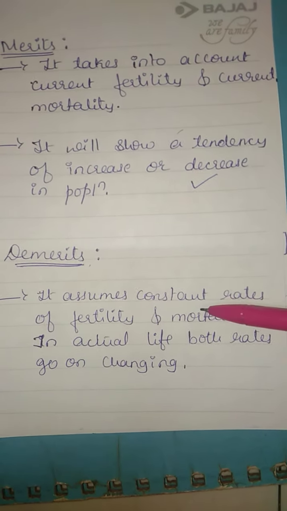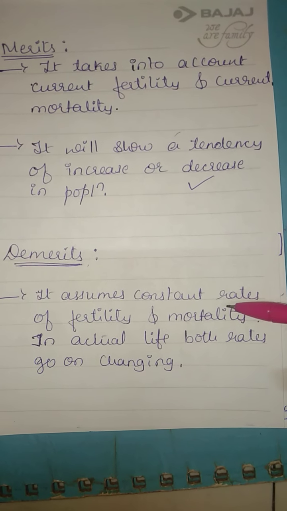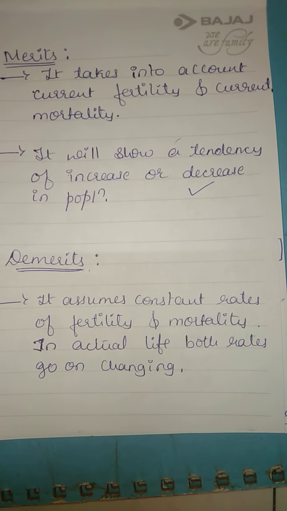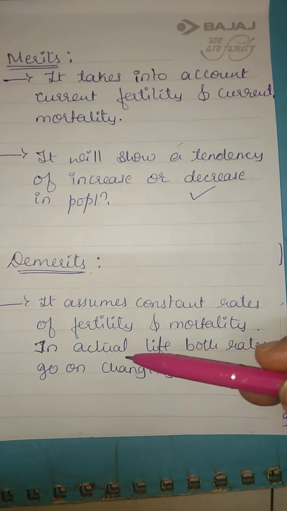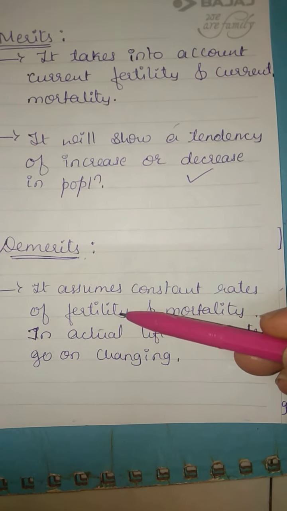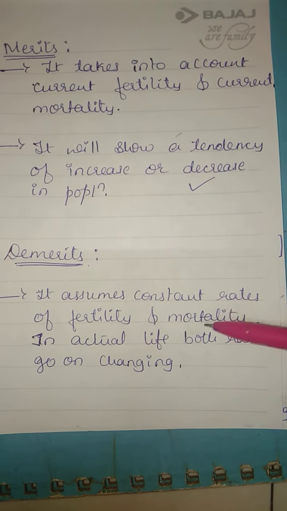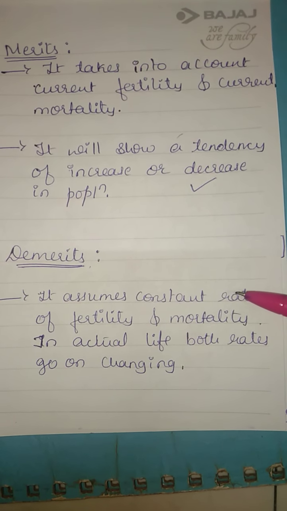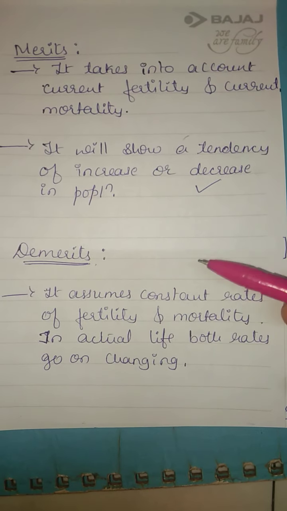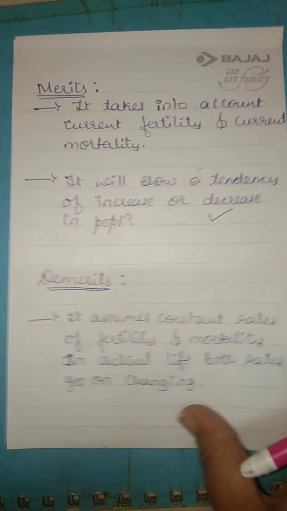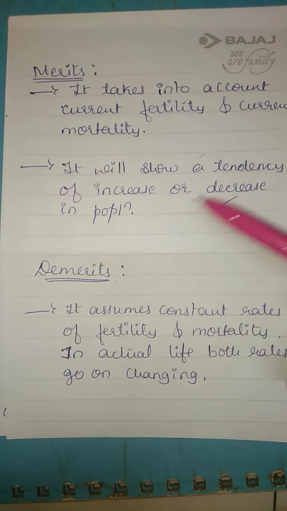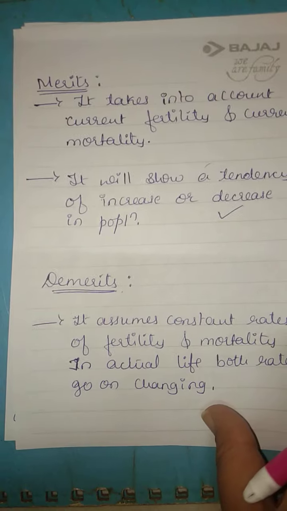We have a demerit here. It assumes constant rates of fertility and mortality. In actual life, both rates go on changing. But in practice, we use NRR to find decrease or increase in the population.